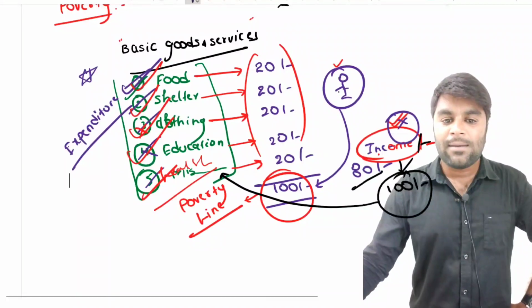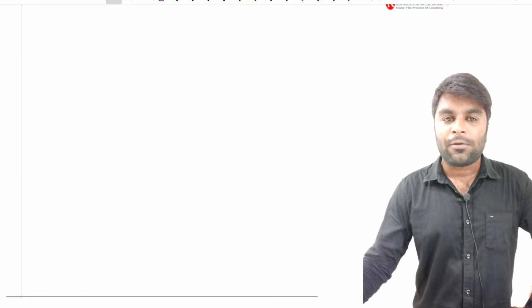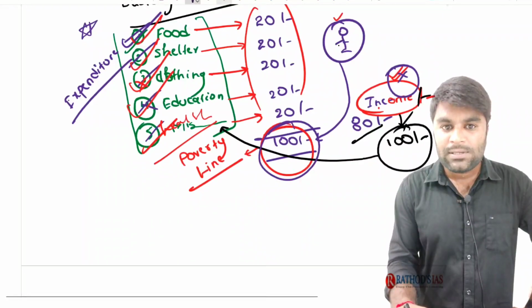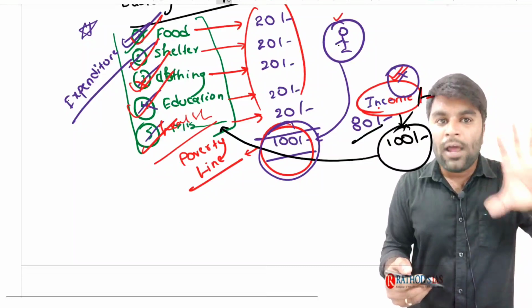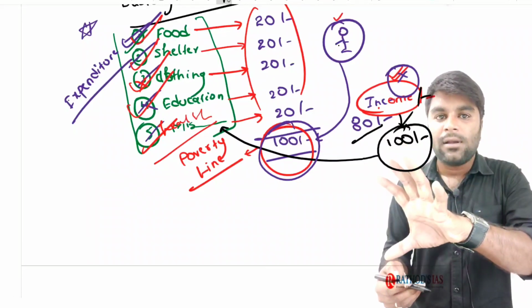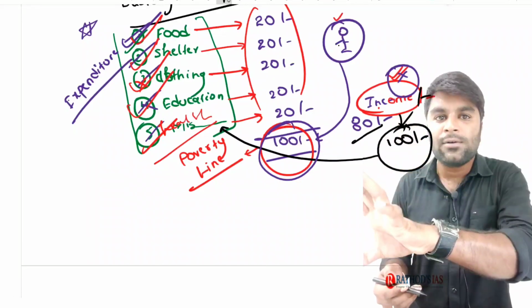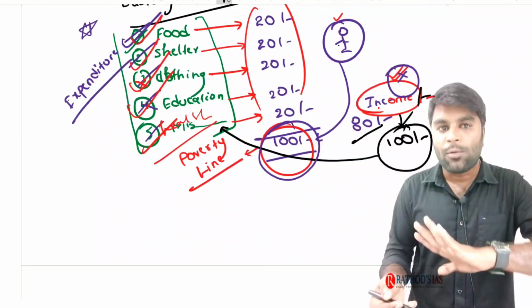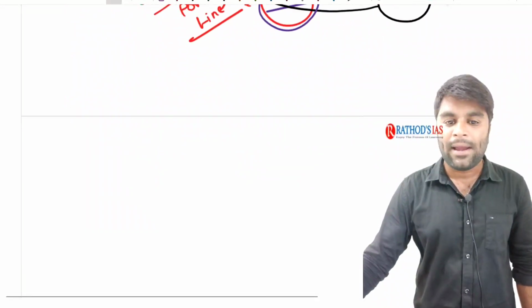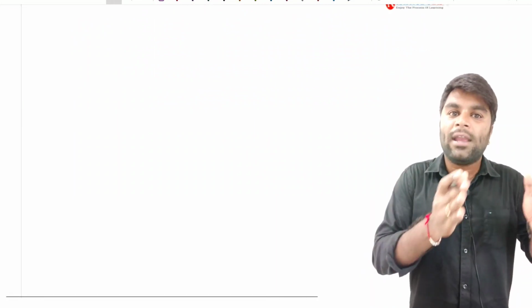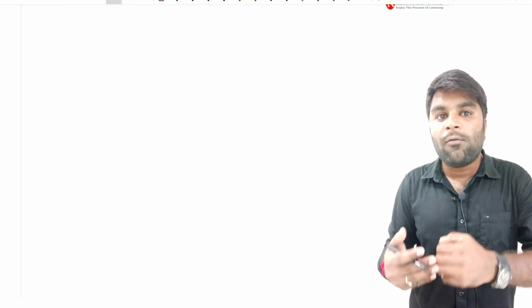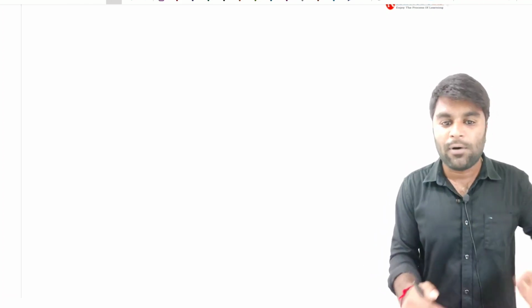Now, let me give an example for you. In the above example, what is the poverty line here? That is 100 rupees. What does that mean? Those who can afford 100 can afford the basic goods and services. Those who afford the basic goods and services are said to be living above poverty. Those who cannot afford it are said to be living below poverty. Now let's keep this example in mind. Let's try to discuss why we don't take income as a measure to calculate poverty in India, and why we take expenditure as a measure to calculate poverty in India.